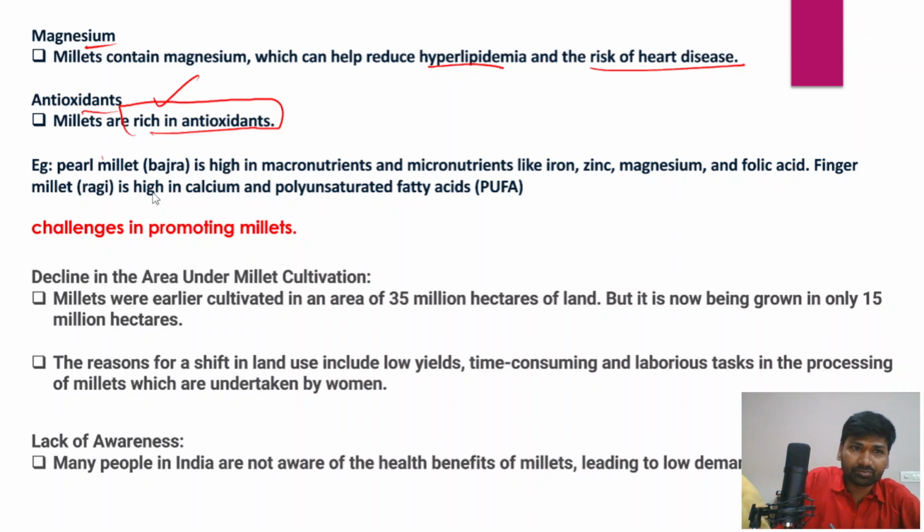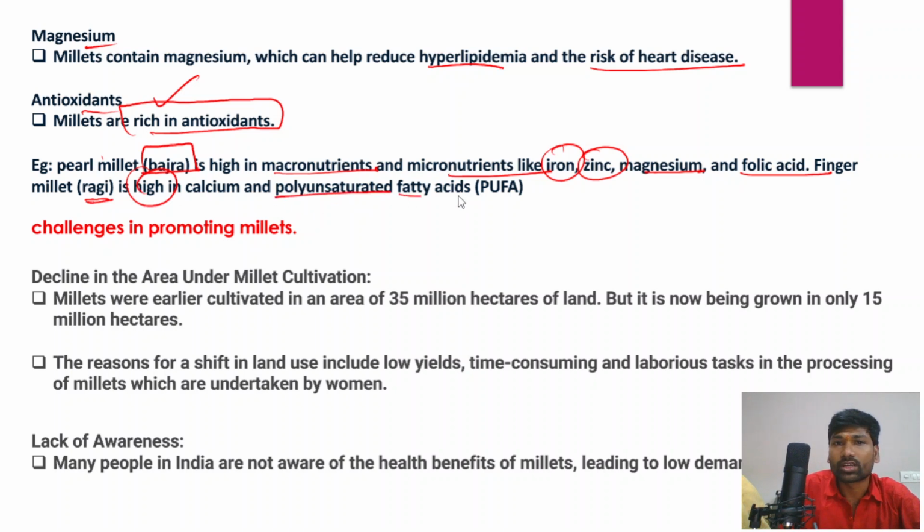In fact, pearl millet, which is also known as bajra, is very high in macronutrients and even micronutrients, particularly zinc, iron, magnesium, and folic acid. And finger millet, which is also known as ragi, is high in calcium and polyunsaturated fatty acids as well. However, there are certain challenges in promoting millets. We need to look into those challenges. Now, what are the challenges when it comes to promoting millets?